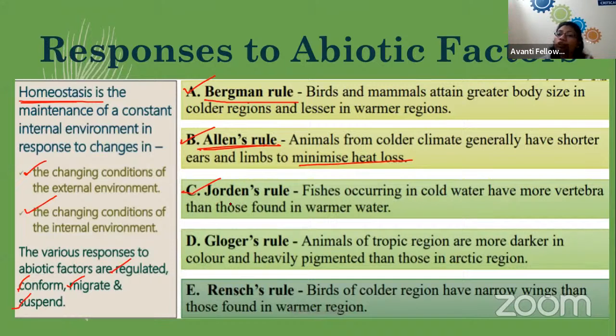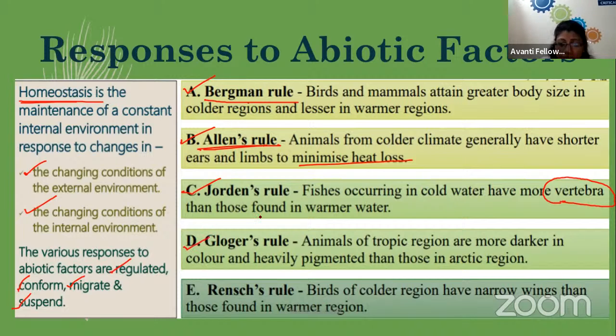Okay, now here Jordan's rule says that fishes that live in cold water have more vertebrae, that means they are more vertebral, as compared to those staying in a warmer region. Okay, next we have Gloger's rule.